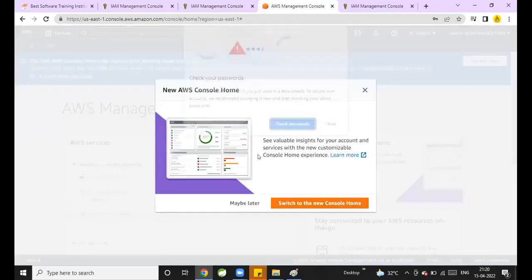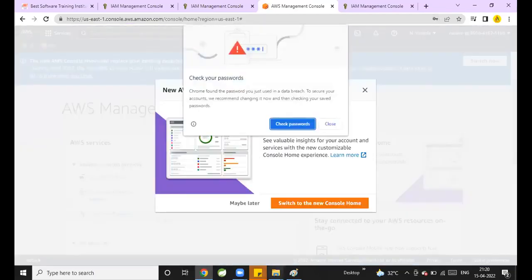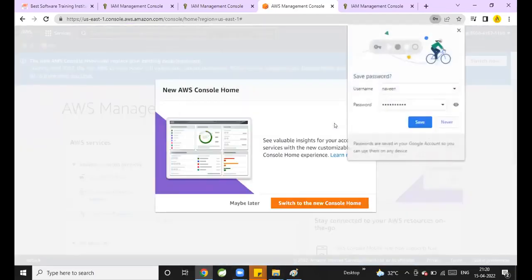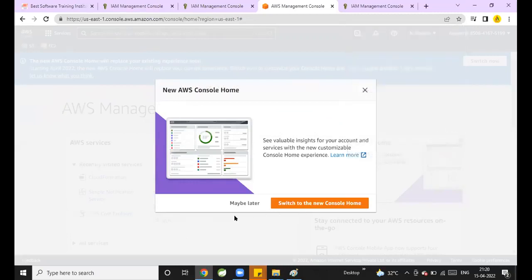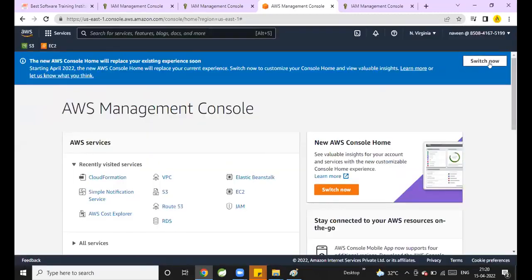So guys, now from now onwards, what is the best practice? Practice the AWS services from the root account or from the IAM accounts? We should never use the root account to do the practices, guys, because root account is a very powerful account. So use the root account only to create the IAM user. From next time, we need to do all the operations by using IAM accounts.